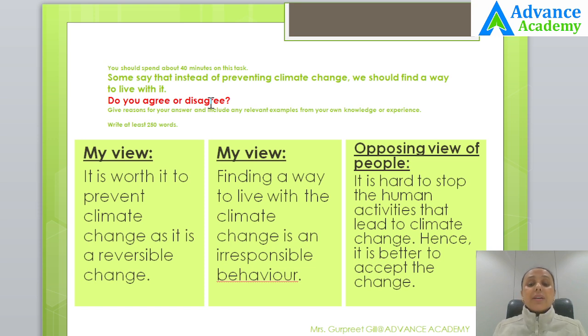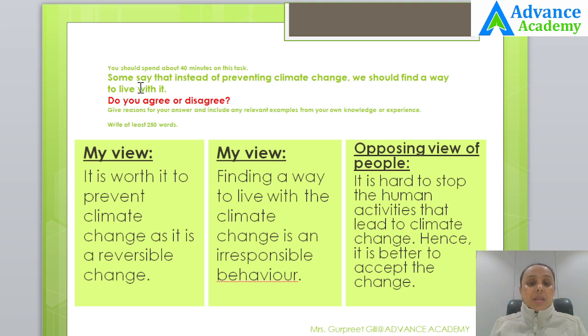So we know that for the agree disagree essay, we either completely agree to the topic or completely disagree. Then in body para 1 and body para 2, we keep our own view. And in the body para 3, we might represent the opposite view of the people who might not agree with my opinion. Now, let's see what is the topic.